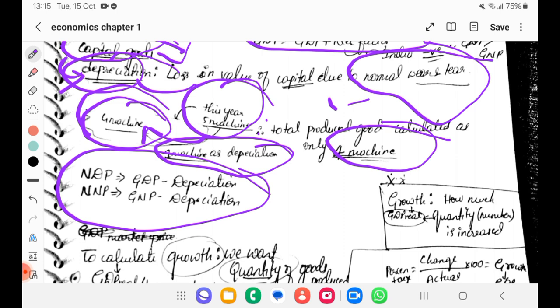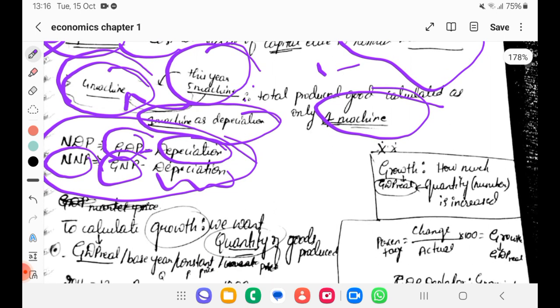From gross, if you minus depreciation, that wear and tear, that becomes net domestic product. Similarly, NNP, net national product, is GNP minus depreciation. So we are considering actually produced goods by removing all the depreciation in that particular year. So this is all about GDP, GNP, NNP, NDP.